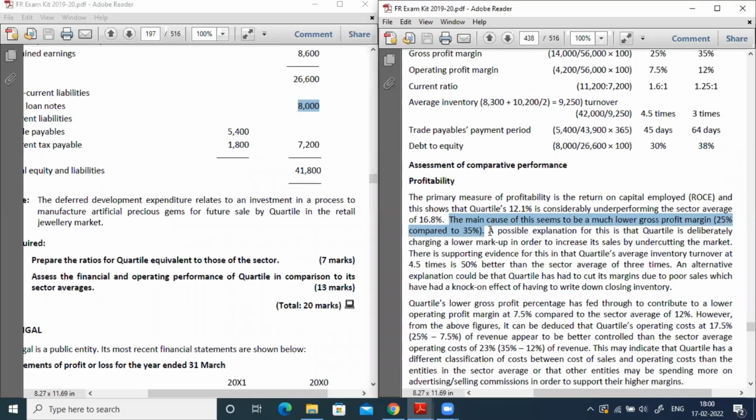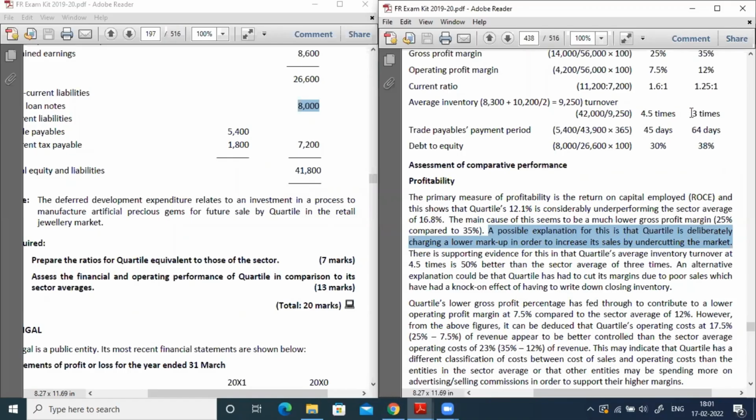See this one. A possible explanation for this is that Quartile is deliberately charging a lower markup in order to increase its sales by undercutting the market. It means it might be a reason. Don't always try to make a definite statement; just try to express your opinion. It might be. So the possible explanation is that the quartile is deliberately charging a lower gross profit, nothing but a lower markup, in order to increase its sales by undercutting the market. So the company may want to maximize its sales. How can I know that the company is planning to maximize its sales?